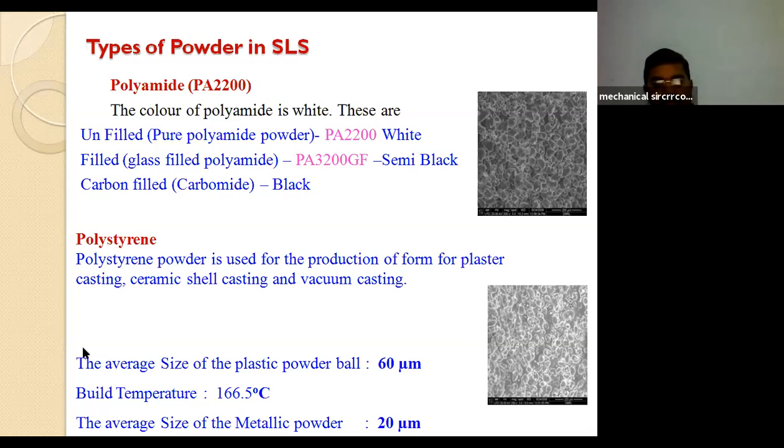The average size of the plastic powder ball is given as 60 microns, and the build temperature is 160 degrees, 166.5 degrees. The average size of the metallic powder is 20 microns. So let us see the video.